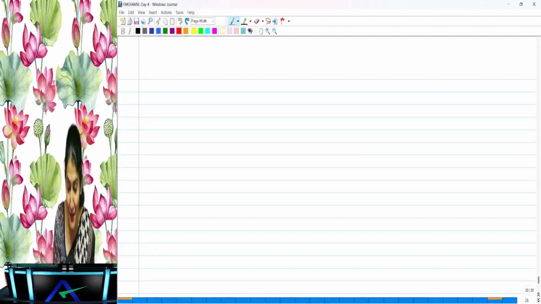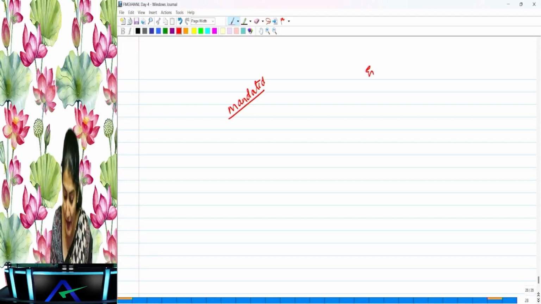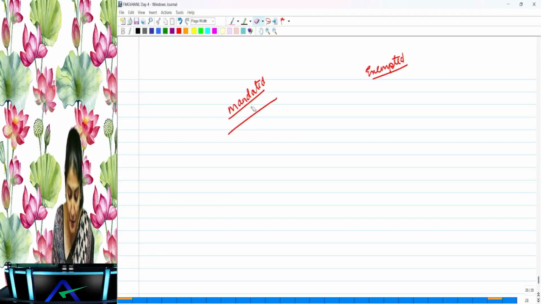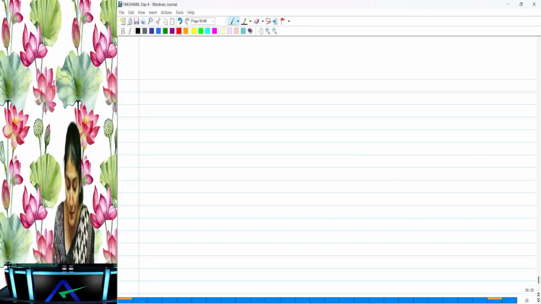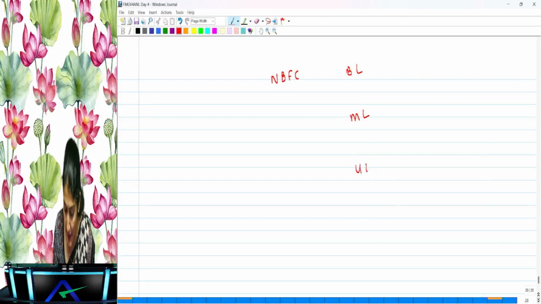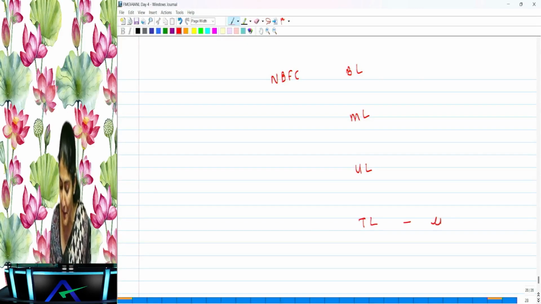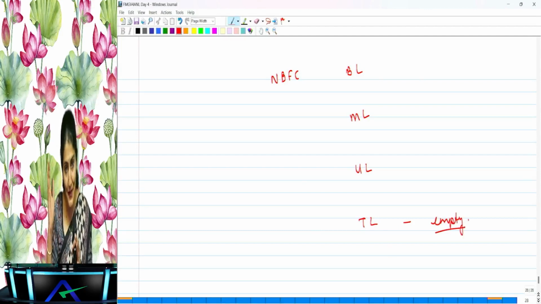Anyways, what we had studied regarding the types of NBFCs: one, NBFCs which are mandated to be registered with the RBI, and second, which are exempted from registration with the RBI. But now they say they have created one more classification of the NBFCs: the NBFC base layer, then the middle layer, then the upper layer, and the top layer. Interestingly, they say the top layer will mostly remain empty.